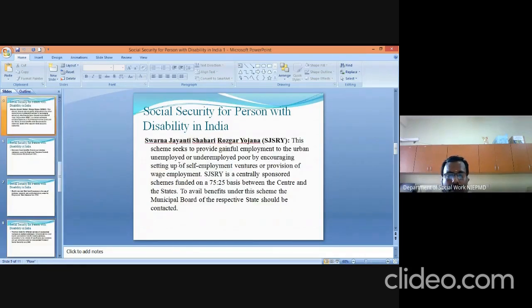Then the next program we are going to see is the Swarna Jayanti Shahari Rozgar Yojana.